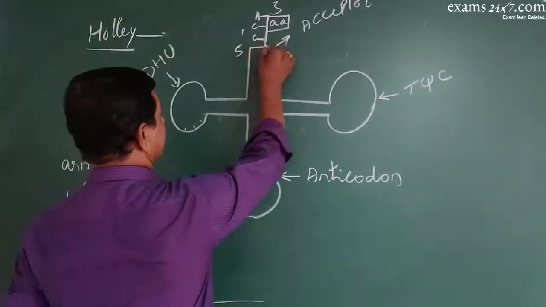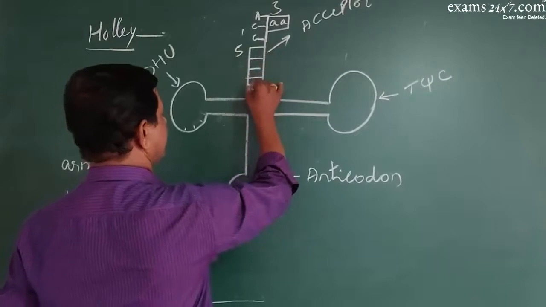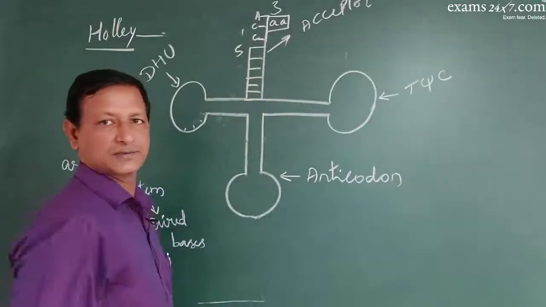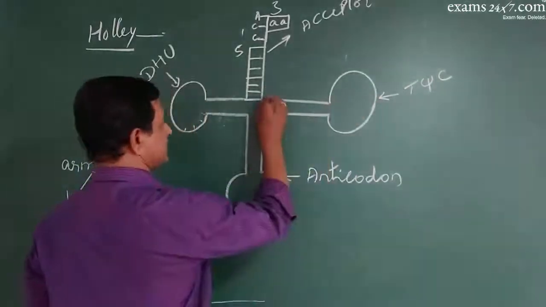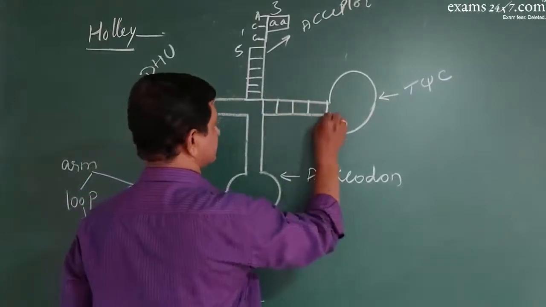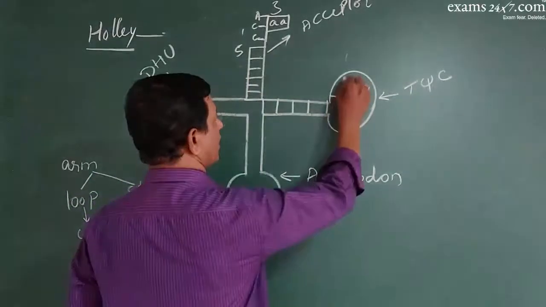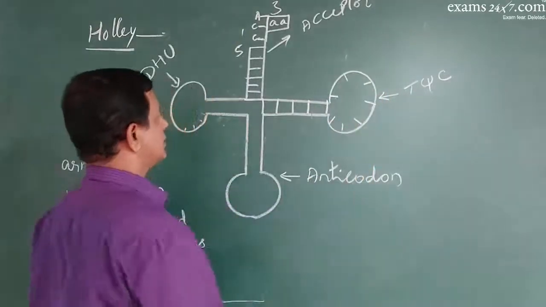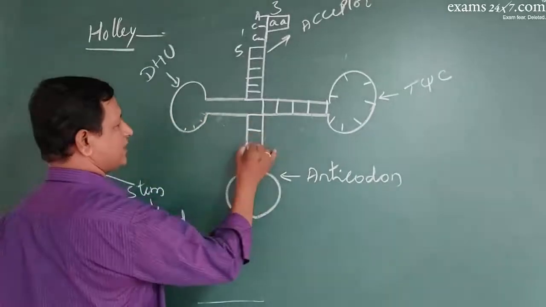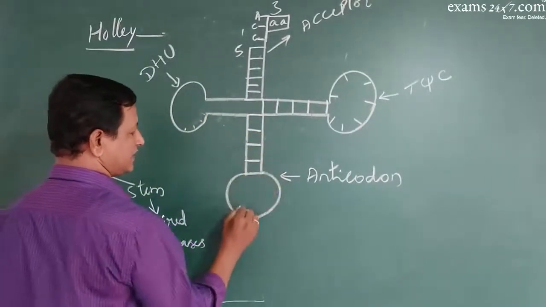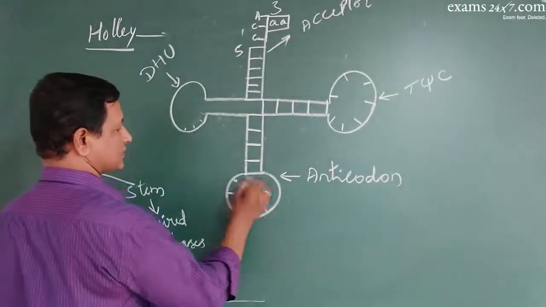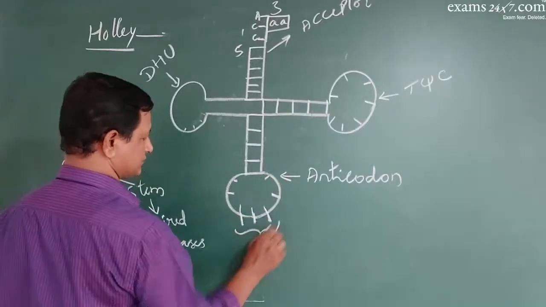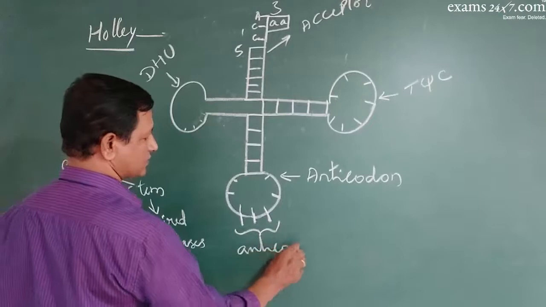Then the stem is made up of 7 paired bases. TψC, the stem is made of 5 paired bases. And this is made of 7 unpaired bases. Like this. Even this is also made up of 5 paired bases. And this is 7 unpaired bases. This way. And these 3 are called anticodons.